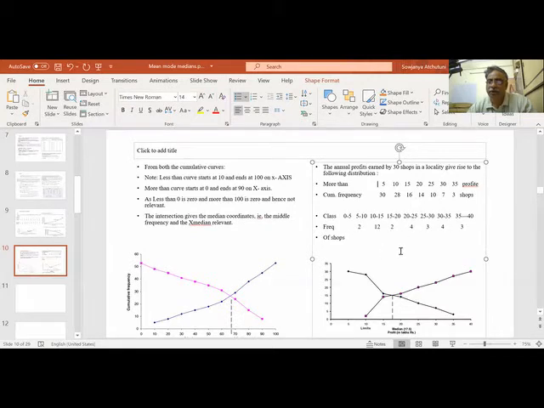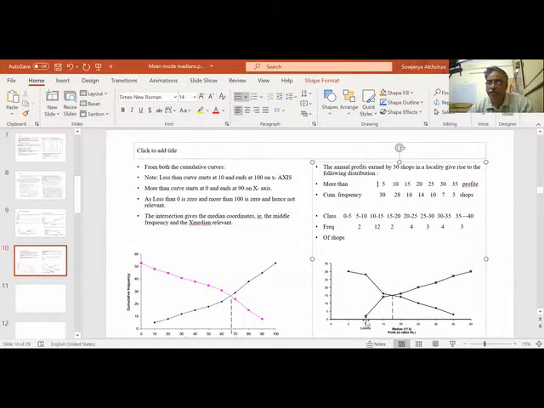So now I am drawing both the curves. This is more than cumulative frequency. So more than means what? More than 5. See, more than 5, I have 30 shops. So this is the data. 10, I have 28 shops. 15, I have 16 shops. Like that, this curve is going. More than curve. Now this is less than curve.